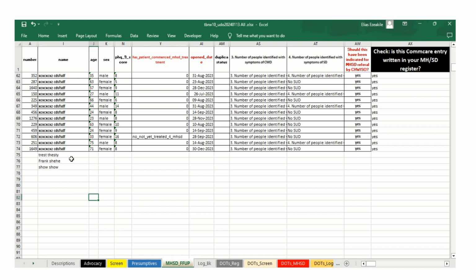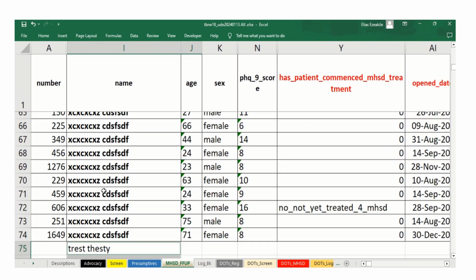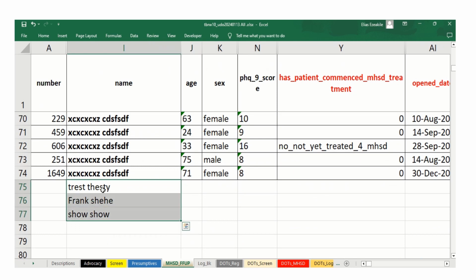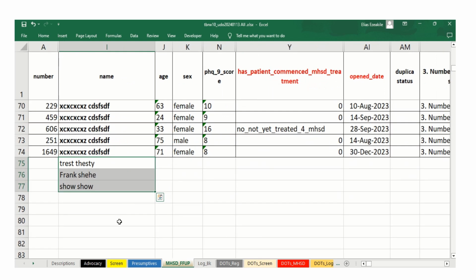So just imagine now that these 3 names were not in the template. This place here is just to help you to take note of those 3 names. So after you have written or typed them here, I've taken note. The next step is to go and upload them in ComCare.